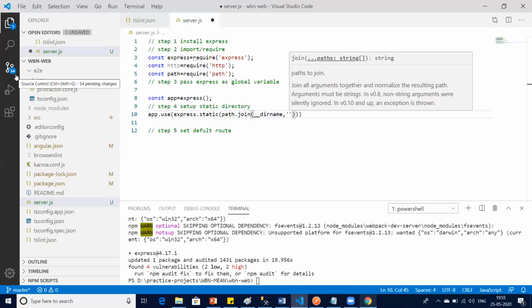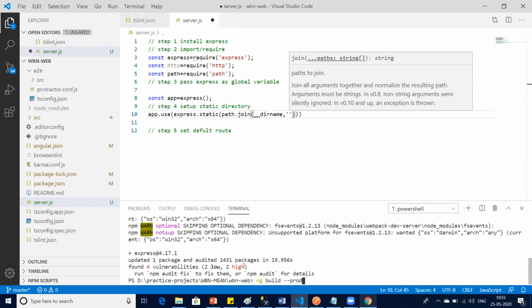Okay, let me take a break here. Let's break the flow, and first see how you will generate a deployable folder. There's a command in Angular called ng build, with prod.